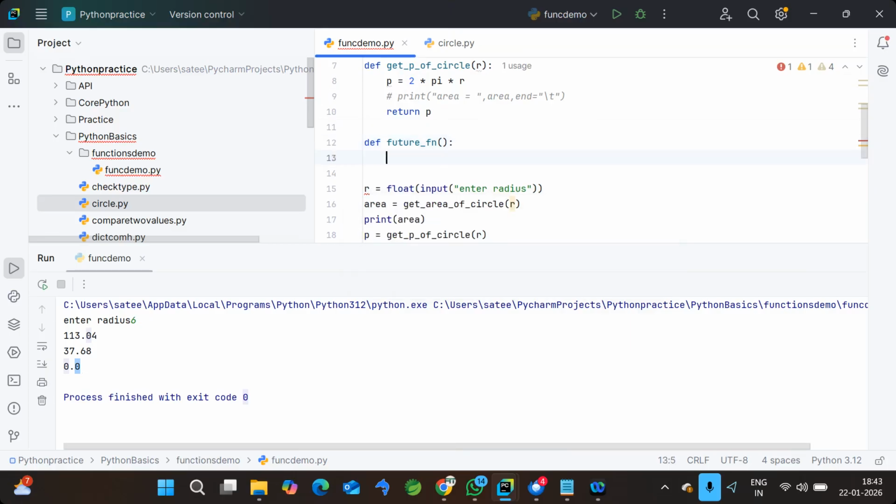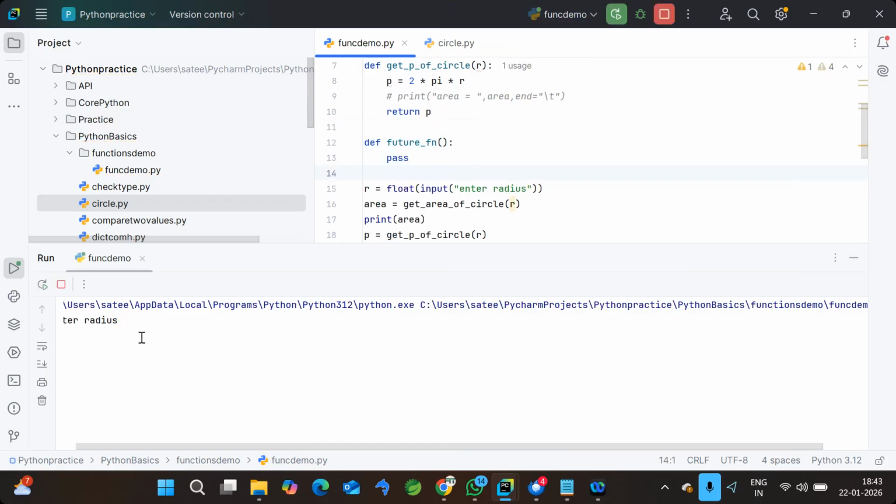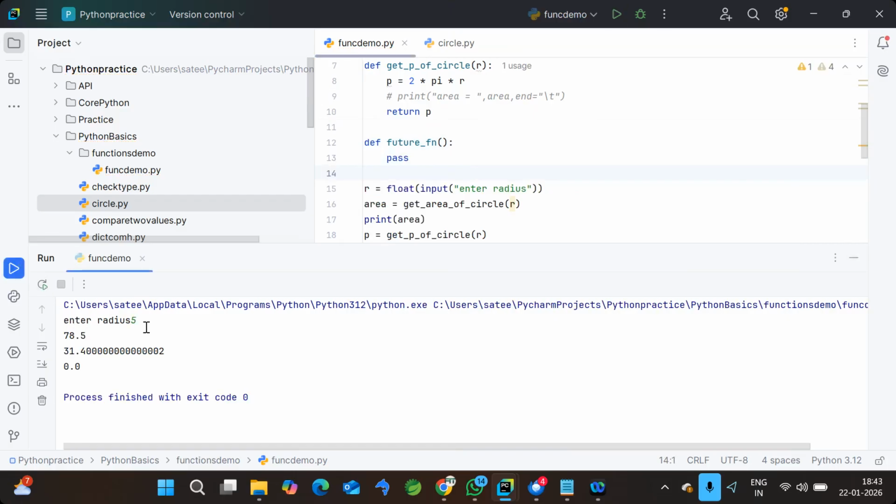In functions, we have a keyword called pass. Pass is a keyword in functions which will help you bypass the definition, as I'm not going to define anything for this as of now. It just skips this execution; that is the instruction it gives to the interpreter. Okay. So now it doesn't show any error and you can see the output. So that is the meaning of pass. We commonly use it to bypass or skip the execution of the function. So return means it will return the value. Pass means it will skip the definition of the function.